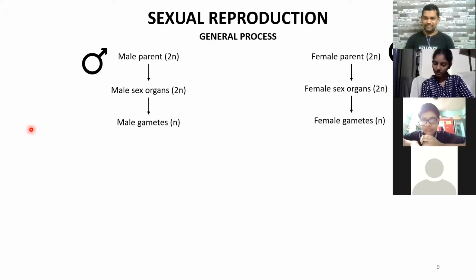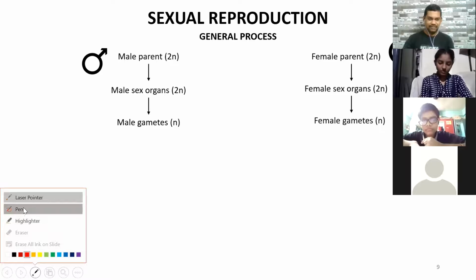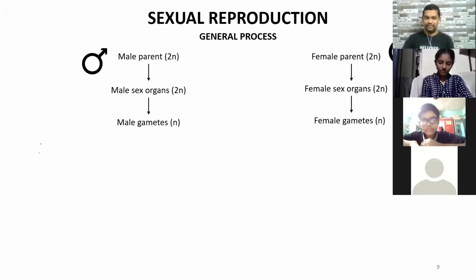Got it? Understand that part very, very clearly first. That is very important. Quickly take a look, I'll revise that small part once again. Whenever there is mitosis, I'm just writing MIT.